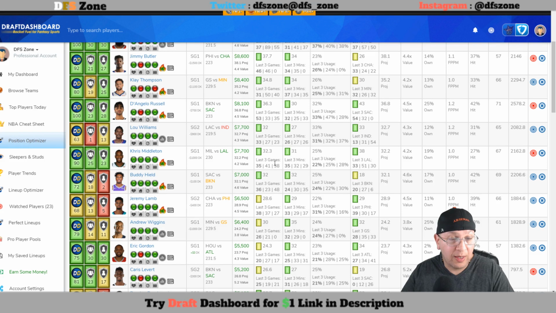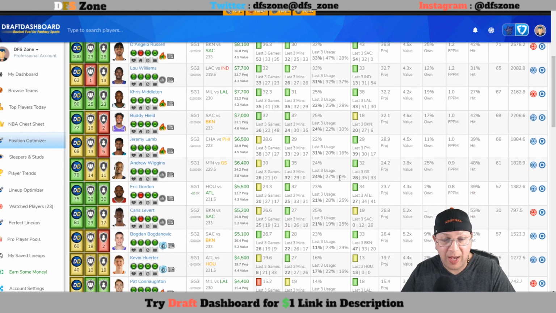LA, 23rd in defending shooting guards, and they've been allowing 30.2 fantasy points per game. They did recently give up 32 to Dotson of the Knicks, and Arcidiacono put up 33. These are 2 guys over the last 3 games. So again, Middleton in a good spot as well.